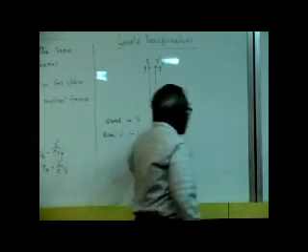Now I want a relation between these spatial coordinates as well as time coordinates. Okay. I have assumed my velocity here of S' with respect to S as v.